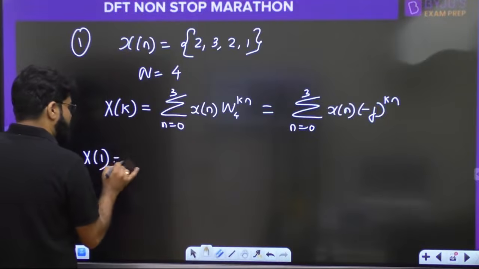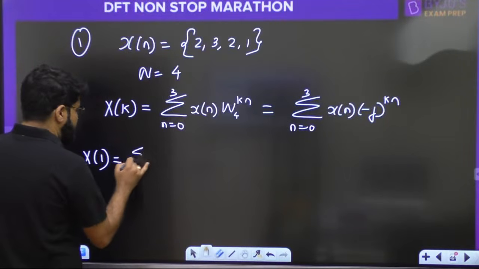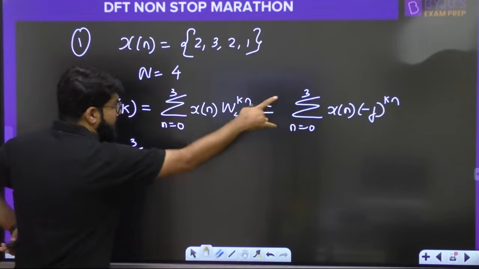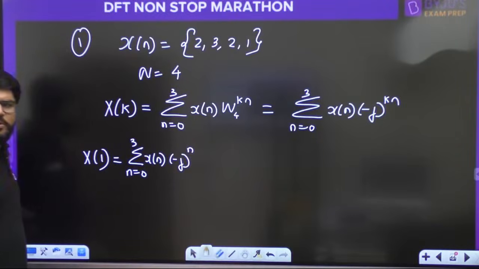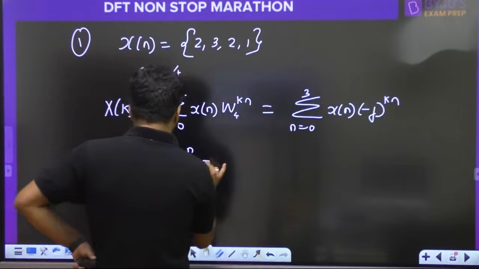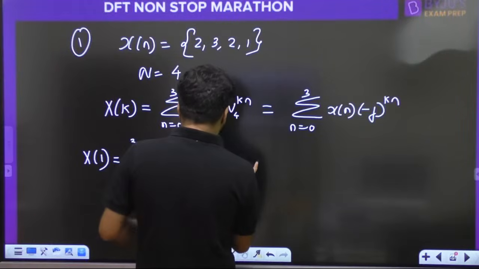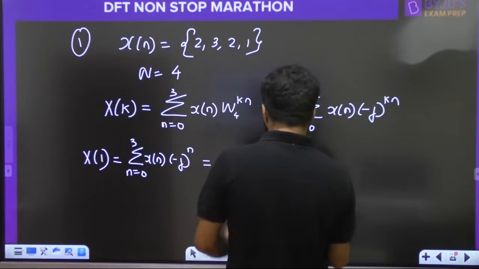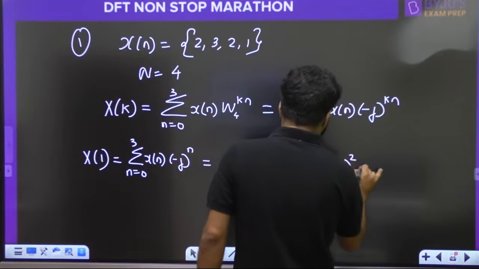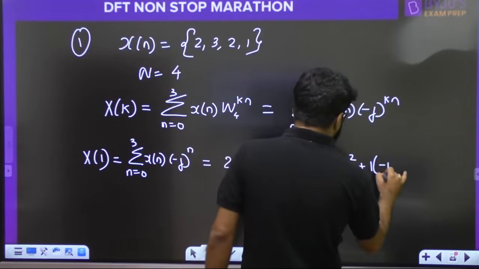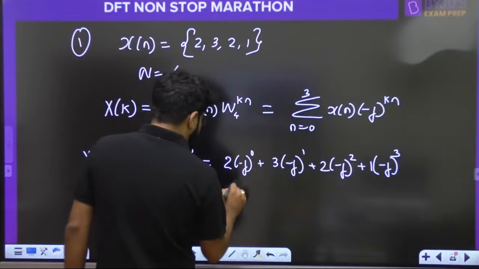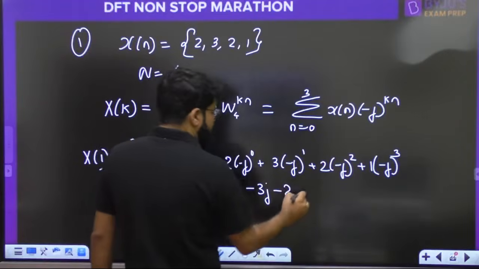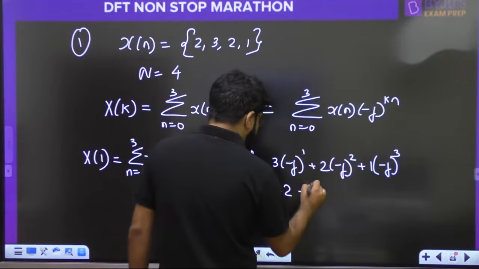What is X[1]? Summation n equal to 0 to 3 of x[n] times minus j raised to the power n, with k replaced by 1. Starting from n equal to 0: first sample 2 times minus j power 0, then 3 with minus j power 1, then 2 with minus j power 2, then 1 with minus j power 3. So this is 2, then minus 3j, then j squared is minus 1 so minus 2, and minus of j cube is minus j times minus, so plus j.